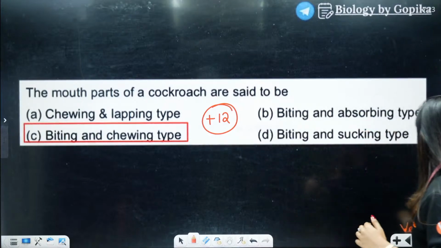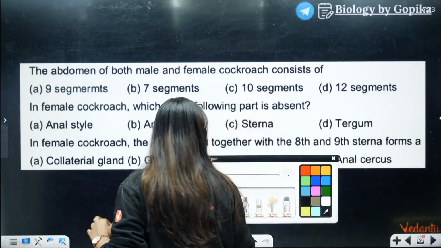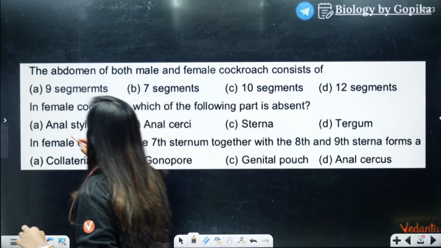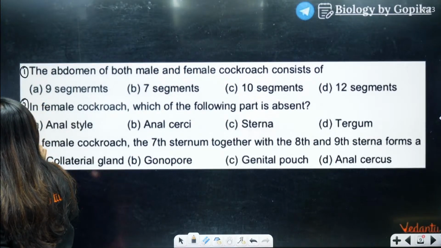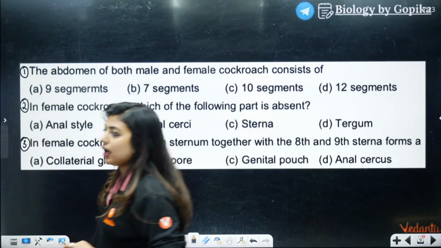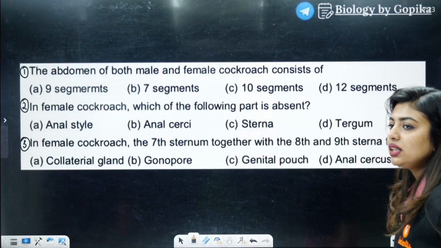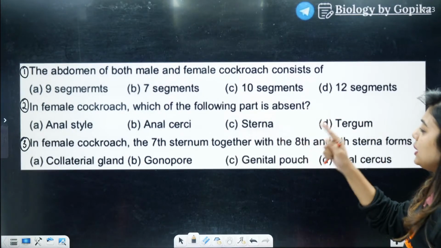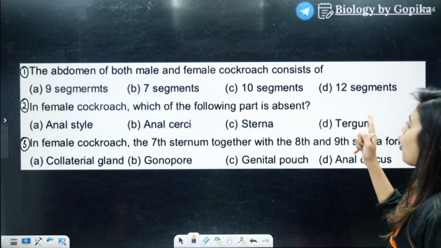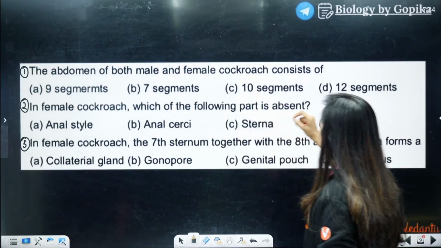Okay. Next question on the screen. You have 3 questions. So here you go. 1, 2, and 3. Okay, answer it together. Perfect. Next one. The abdomen of both male and female cockroach consists of 9 segments, 7 segments, 10 segments, 12 segments.